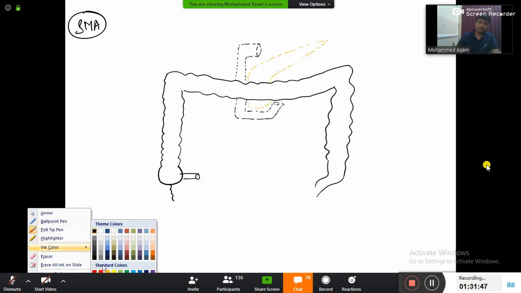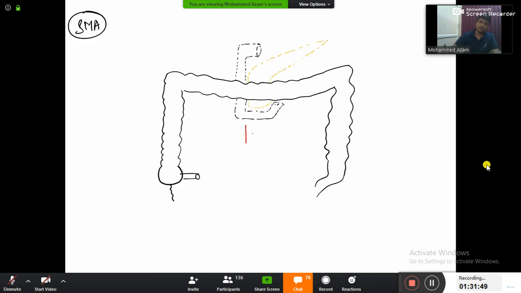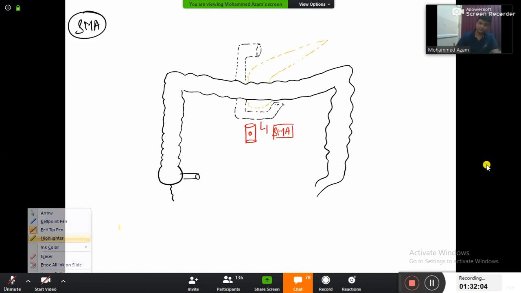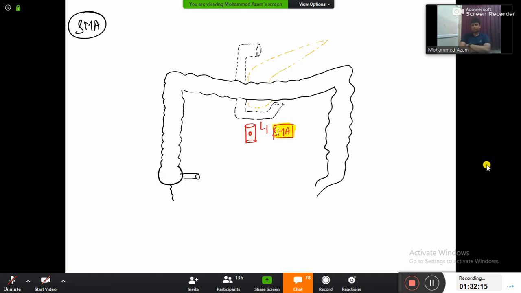And here, imagine somewhere in the middle, an abdominal aorta, and in front of the abdominal aorta, if we are at the level of L1, we'll be getting superior mesenteric artery, and that's the hero of the story here. Superior mesenteric artery is given at which level, sir? At the level of L1.